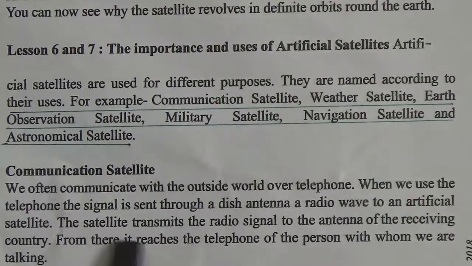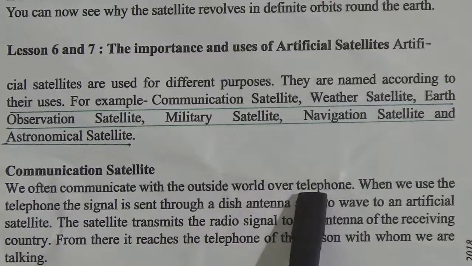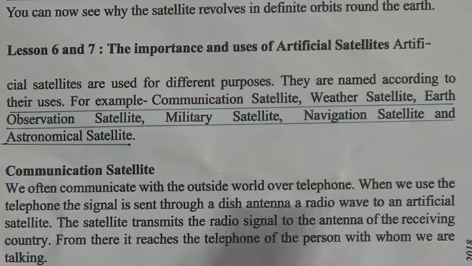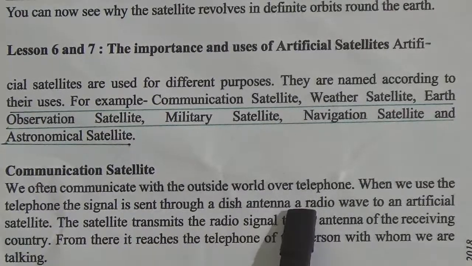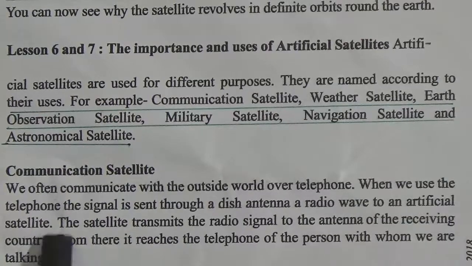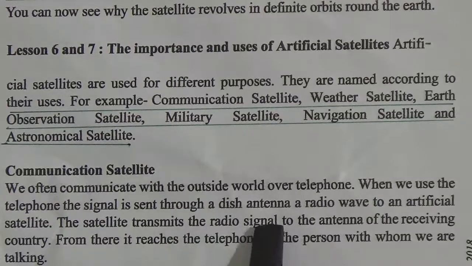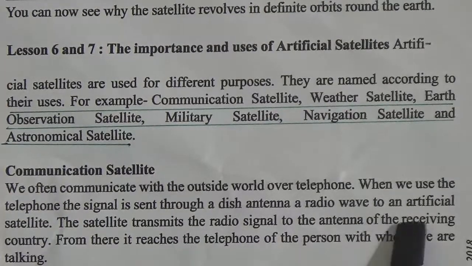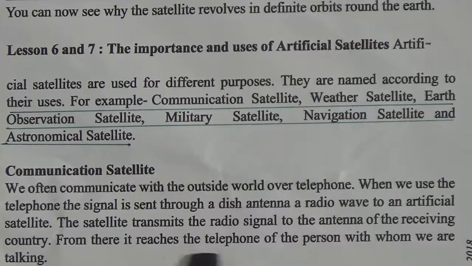Communication satellite. We often communicate with the outside world over telephone. When we use the telephone, the signal is sent through a dish antenna, as a radio wave, to an artificial satellite. The satellite transmits the radio signal to the antenna of the receiving country. From there, it reaches the telephone of the person with whom we are talking.